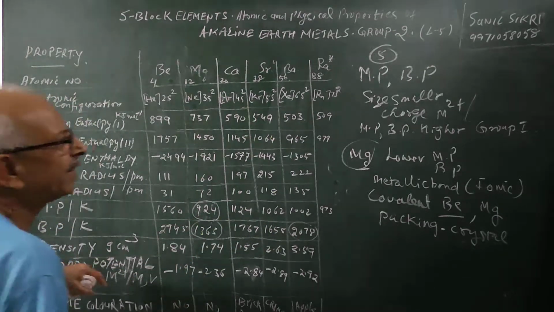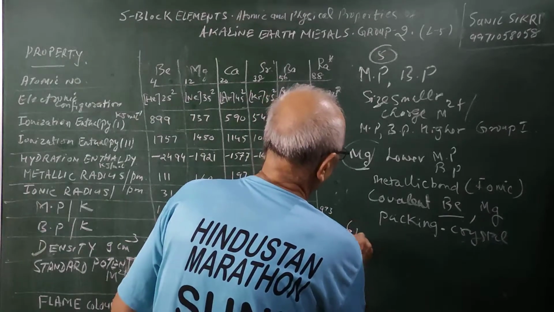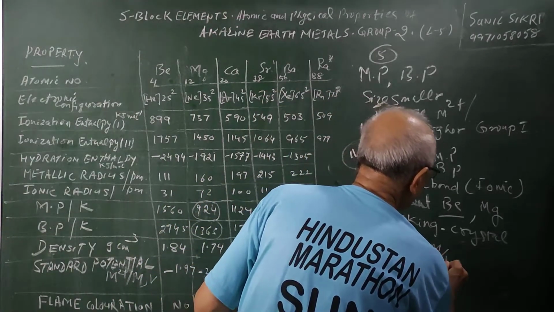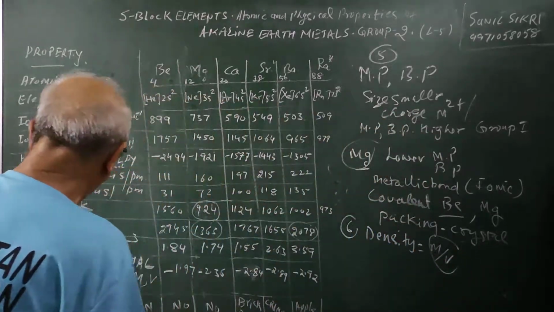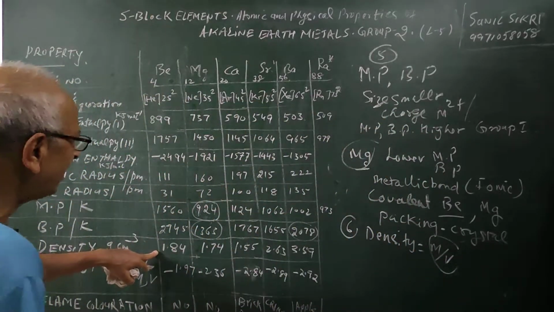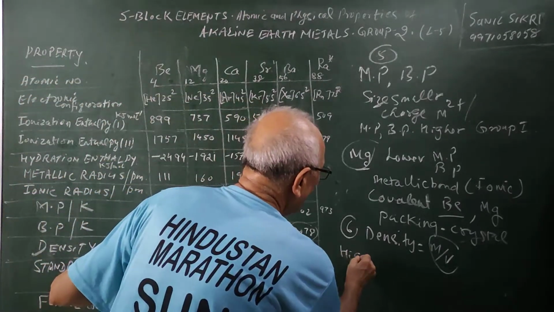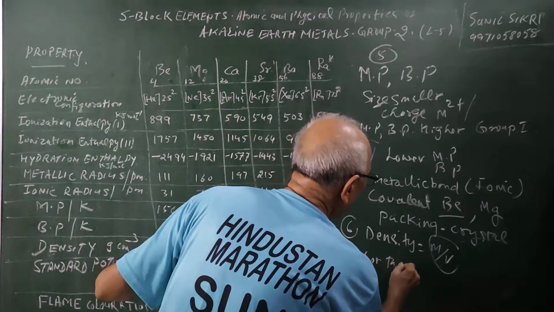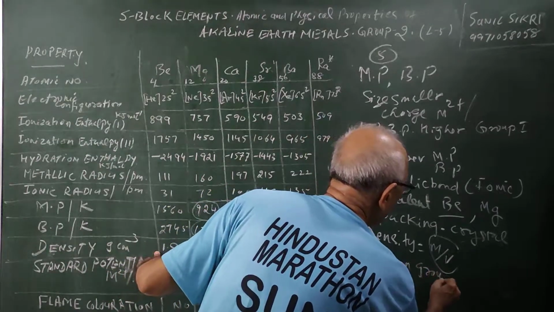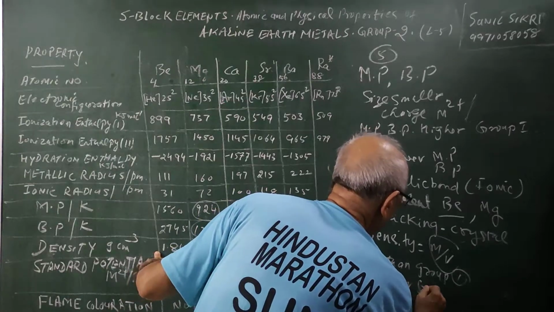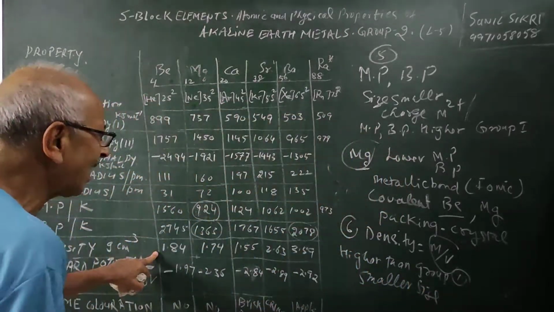And let us see about the density. The density again, you see, depends on the mass per unit volume. And as you can see, the densities are 1.842. Their densities are higher than group 1 because of the smaller size, but there is no regular trend here.